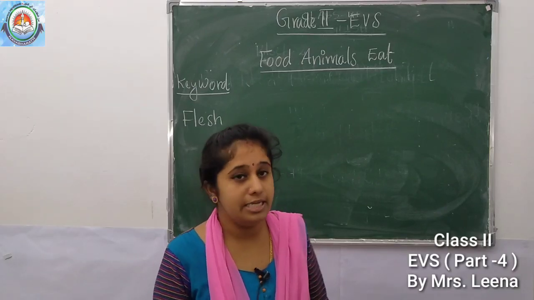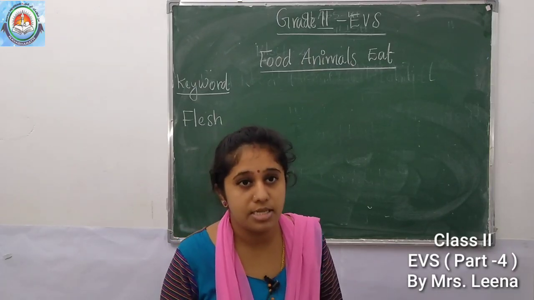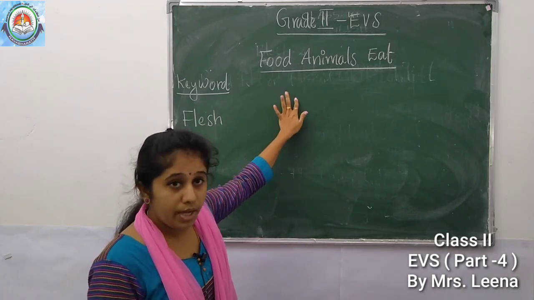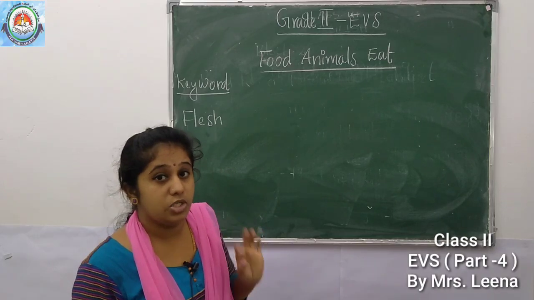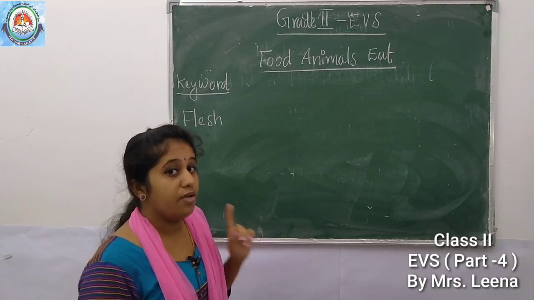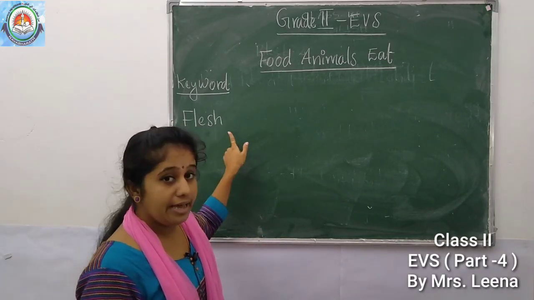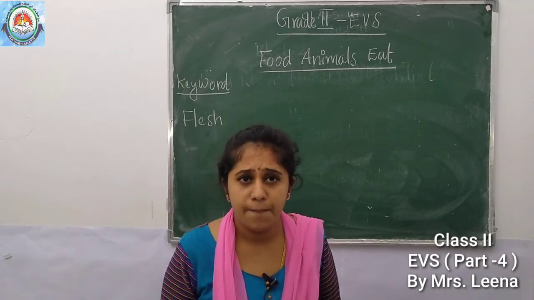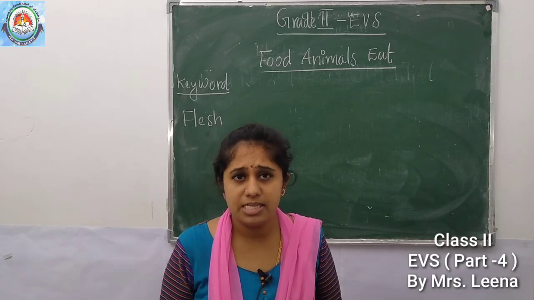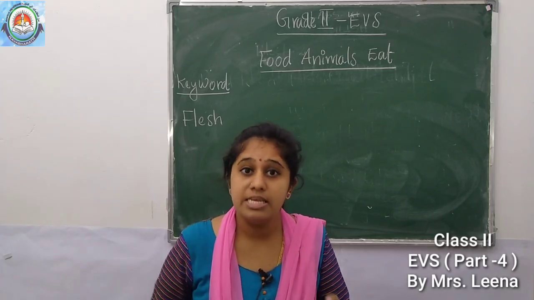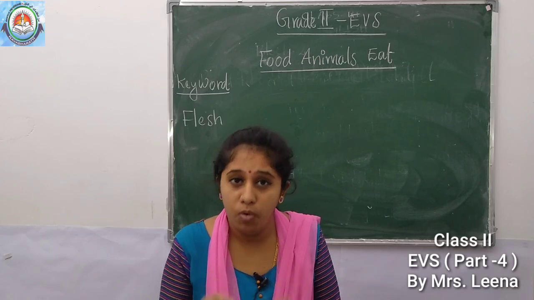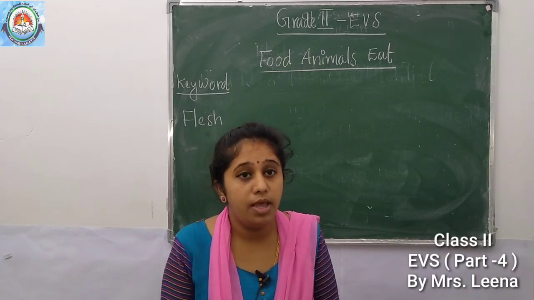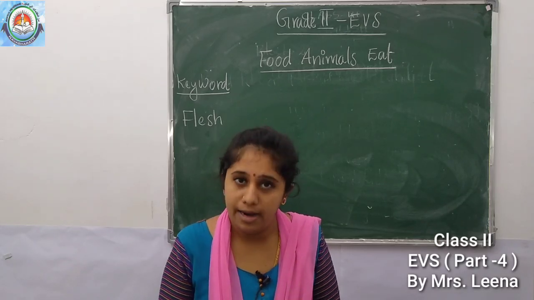Food animals eat, in Block 2, Amazing Animals. This is the keyword of this topic: flesh. Study the spelling, F-L-E-S-H. What do you mean by flesh? Flesh means meat, or in other words, the soft part of the body of a person or animal.